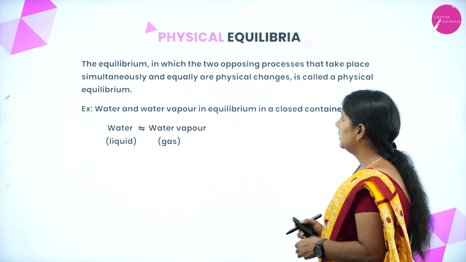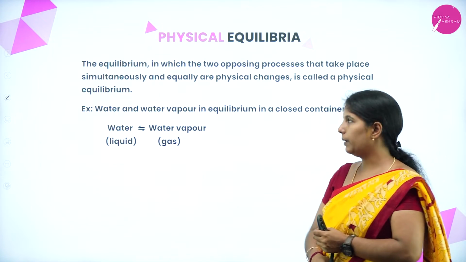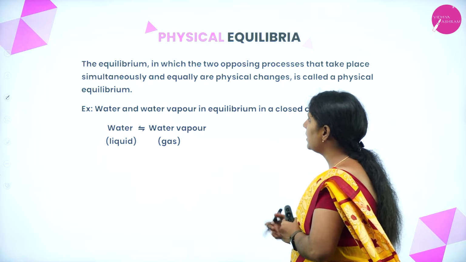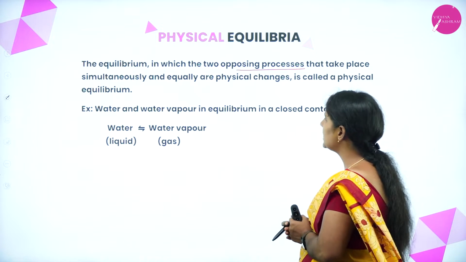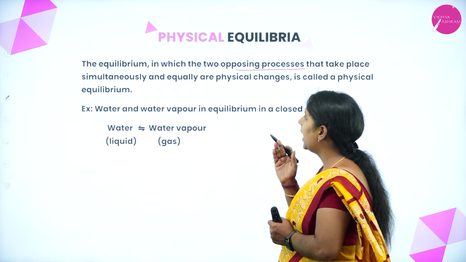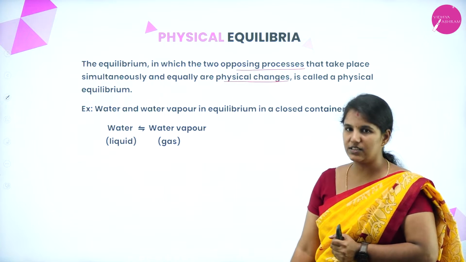First, we will understand what is physical equilibrium. It is the equilibrium in which two opposing processes take place simultaneously and equally, and this involves a physical change.